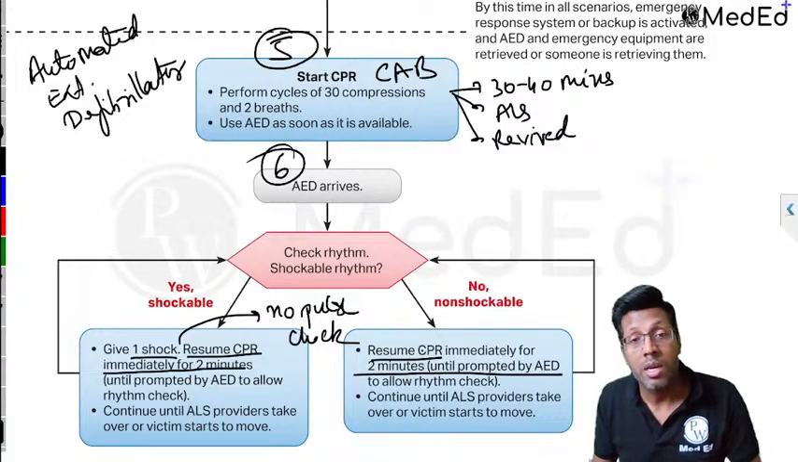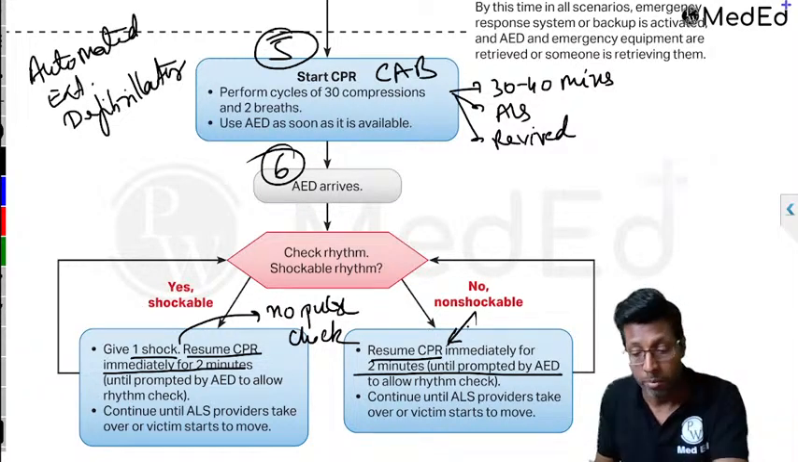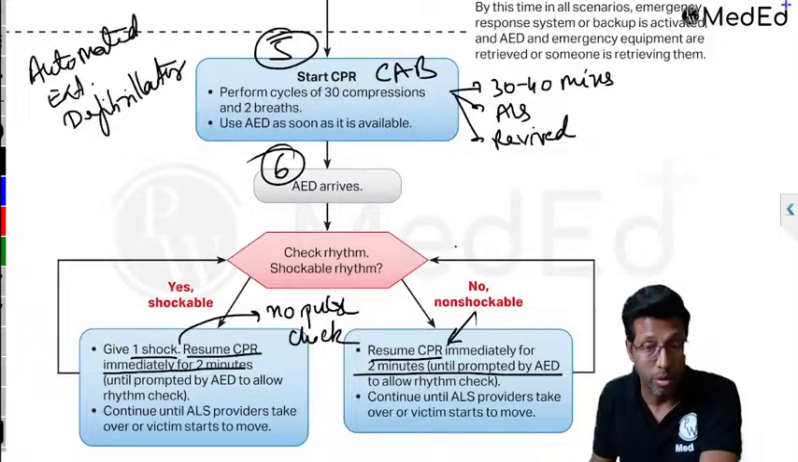Again, check the rhythm. Same thing happens in non-shockable. When there is non-shockable, no shock is to be given. After the shock, straight away CPR. Continue for 2 minutes, and again check the rhythm. That is what goes on for 30 to 40 minutes.